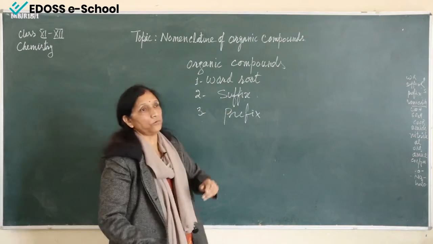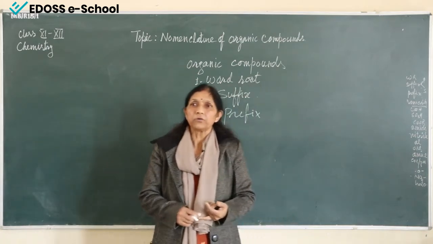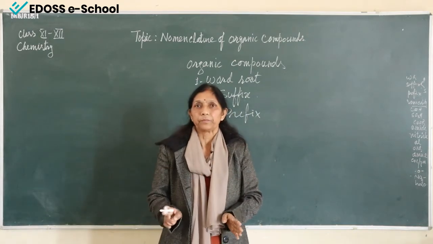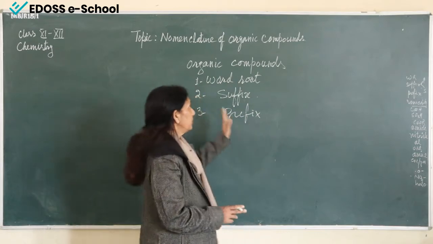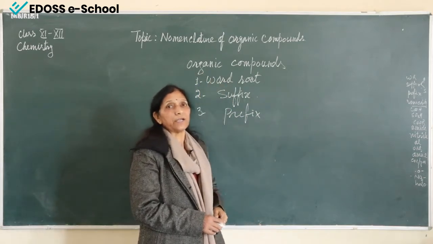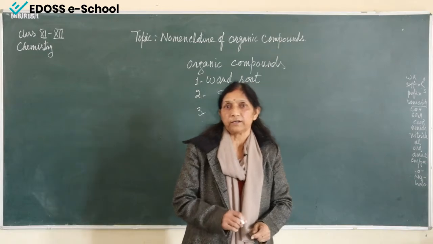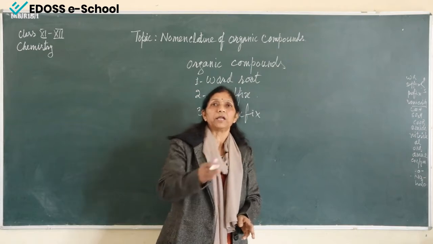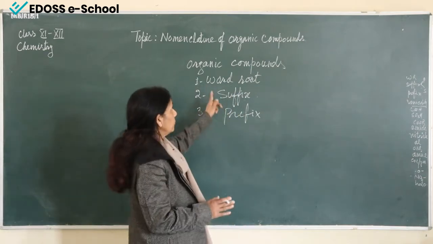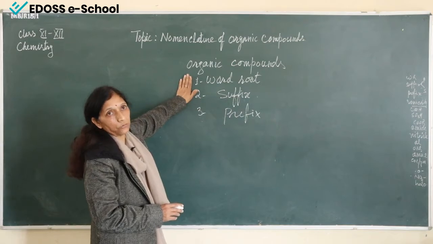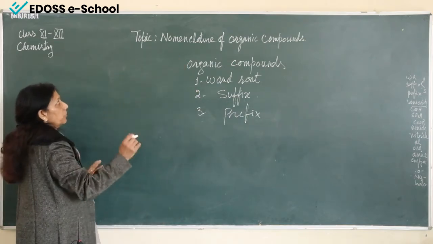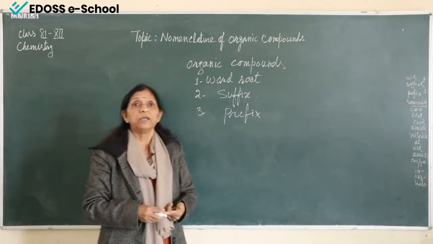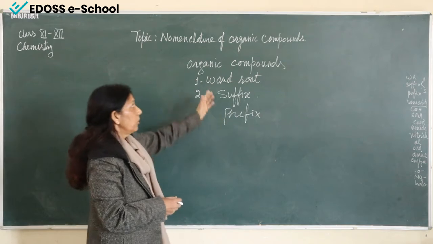So the first thing is the word root. What does word root stand for? Word root means the longest chain of carbon atoms without breaking it. The first thing we have to see is how many carbon atoms are joined together in sequence. They can be horizontal or vertical. To know the word root, we must know how to name them: if one carbon is present, or two, or three, how can we find it out?